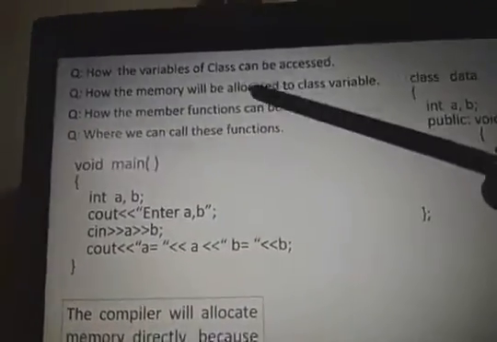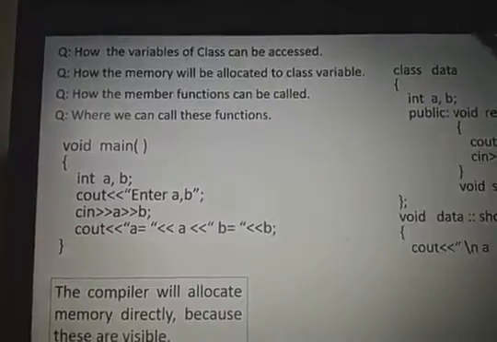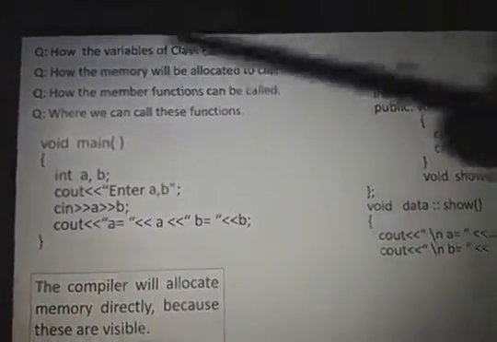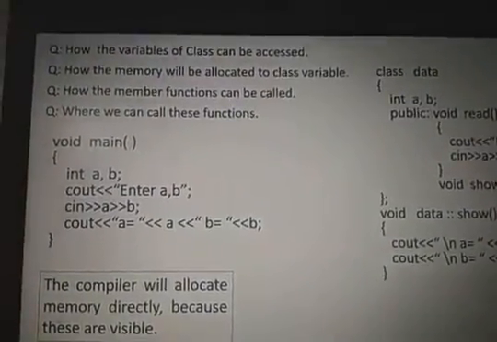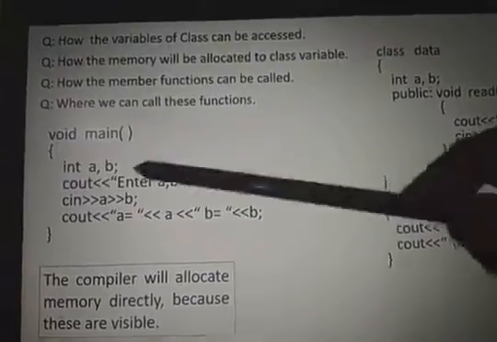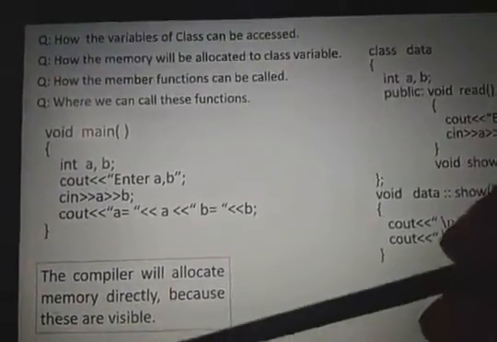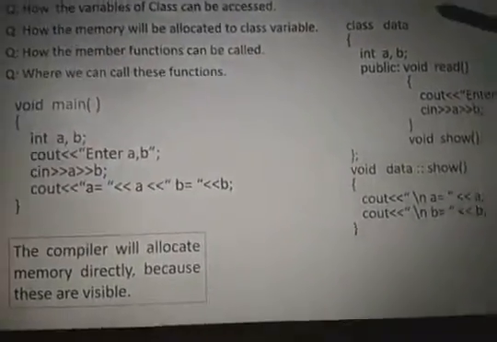Then my question is, how can the variables of the class be accessed, and how will the memory be allocated for A comma B? How can the member functions be called, and where can we call these functions? In the previous program, we were declaring and calling the functions in the main program. But now the variables and functions are declared inside the class.